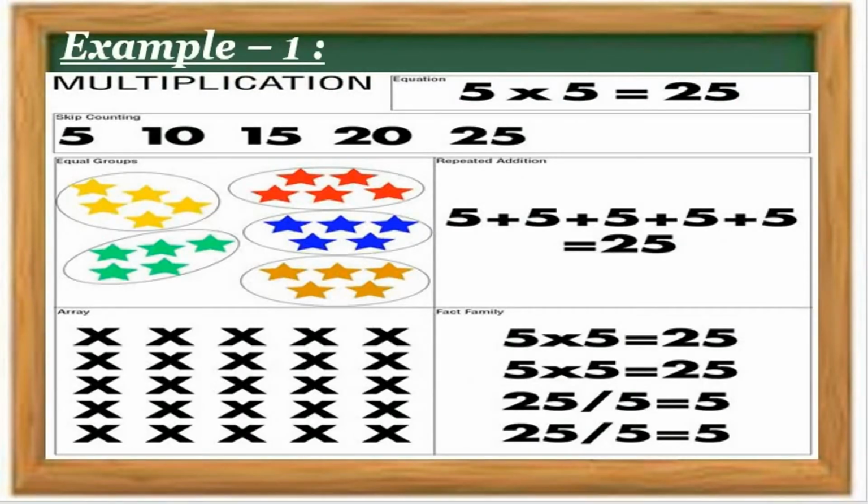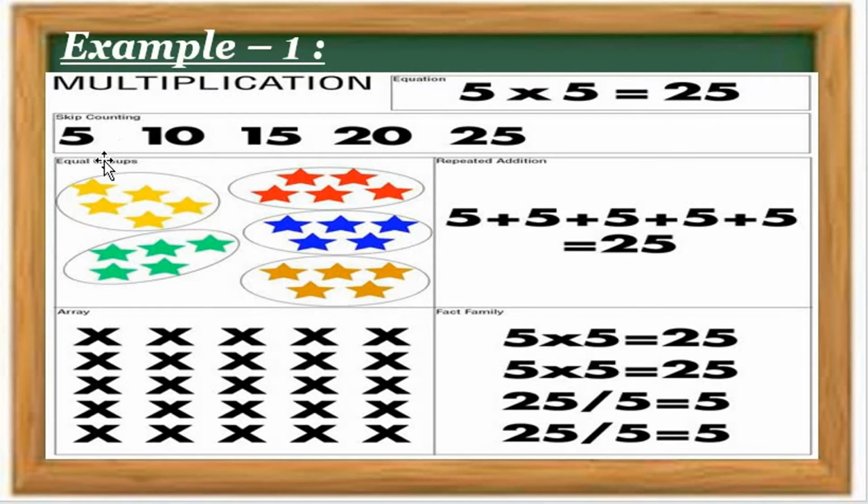Now example number 1. By this example we learn what breaking up a number is. The multiplication equation is what? 5 times 5 is how many, all students? 25. Because we know in table number 5, 5 5s are 25. Understood?